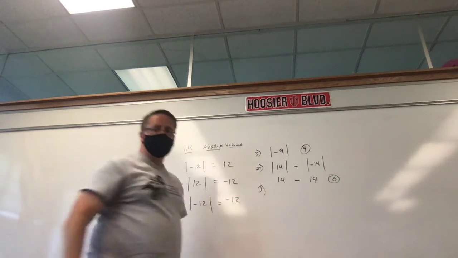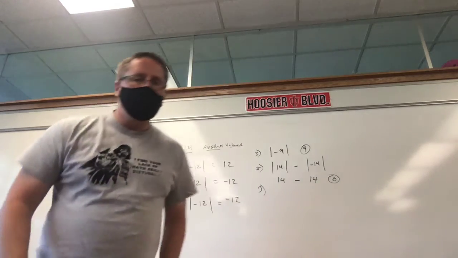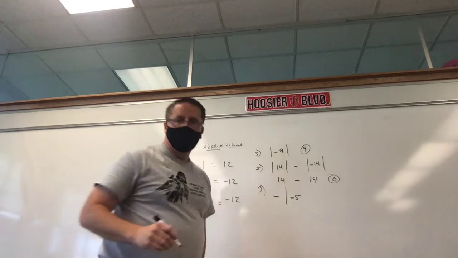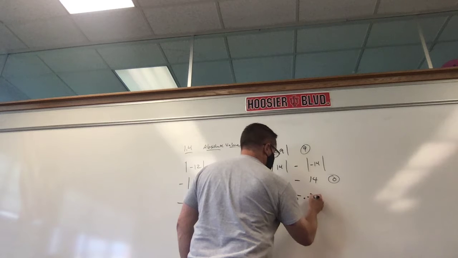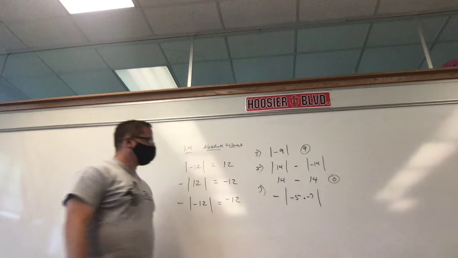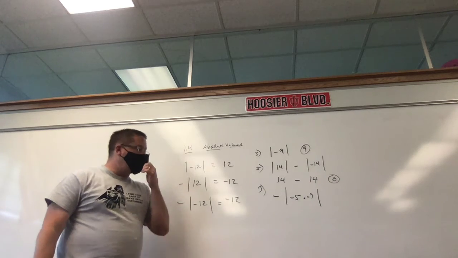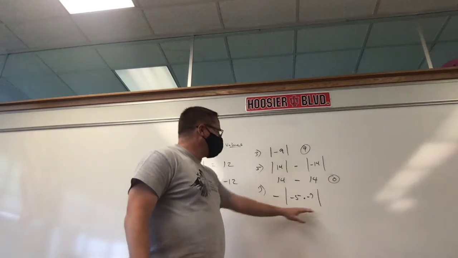Let's look at number 7. Okay, what does it say? Negative absolute value of negative 5 times negative 7. Okay, so what do you think this one's going to be? The negative absolute value of negative 5 times negative 7. Negative 35. Right, we do the inside of the absolute values first.